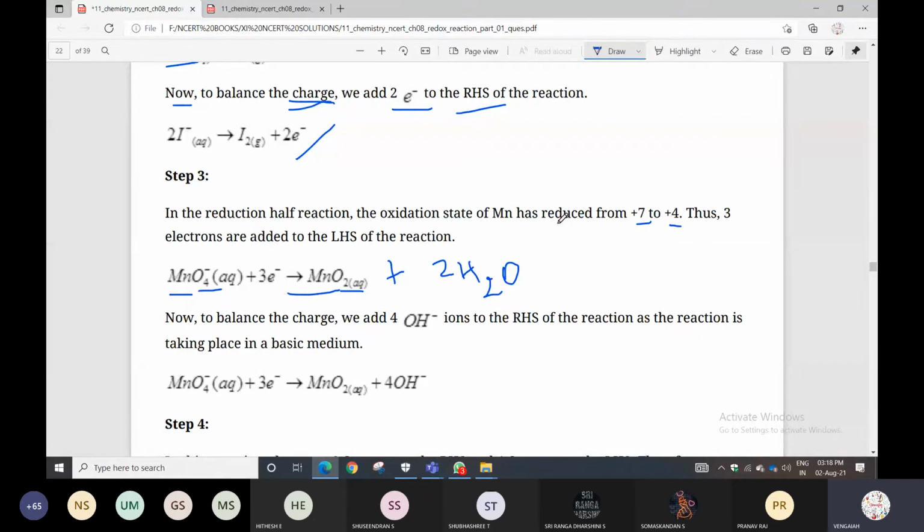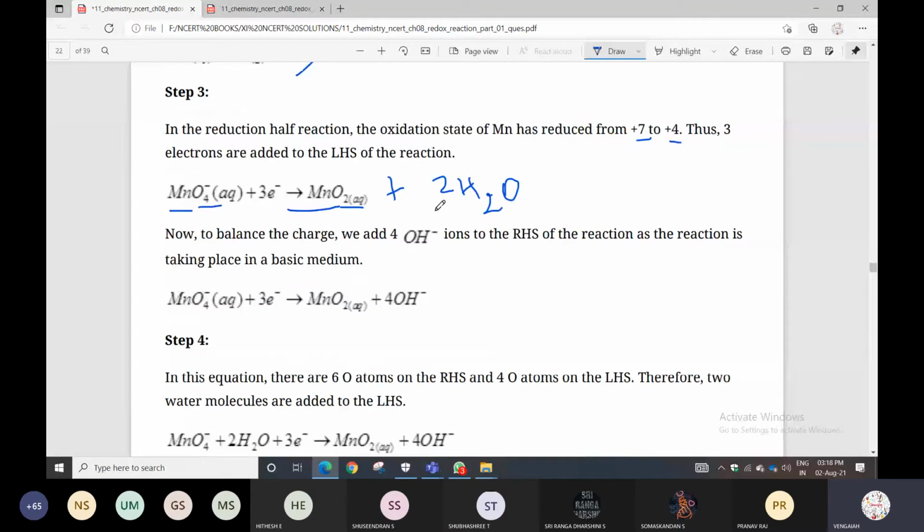Next step is only hydrogen balance. When balancing hydrogen, we can add H plus ions. How many H plus ions can you add? Here 4 hydrogens will be there, 2 2 are 4, but here 0. Just add 4 H plus ions on the deficient side. 4 H plus ions. Clear? When balancing oxygen, add water molecules. When balancing hydrogen on the deficient side, add H plus ions in acidic medium. In basic medium, OH minus ions only.